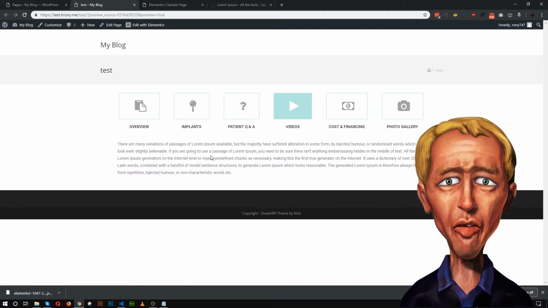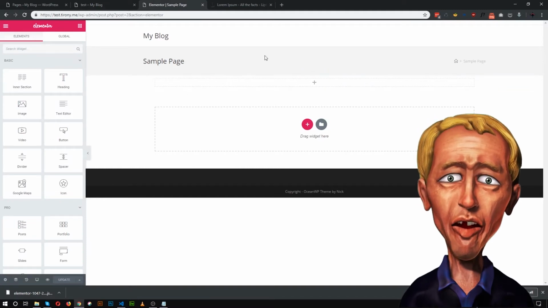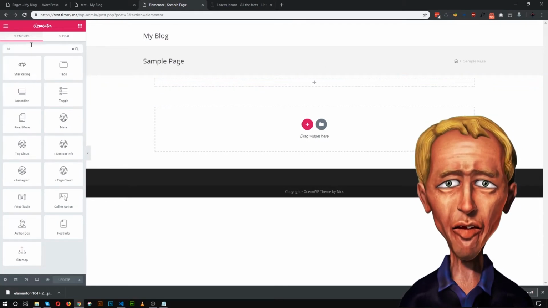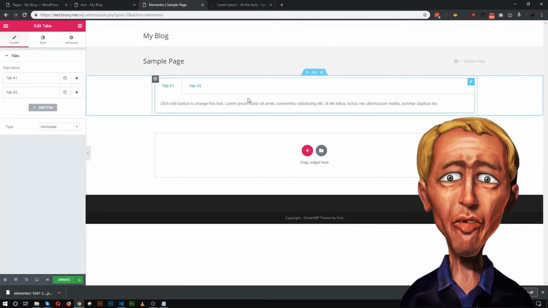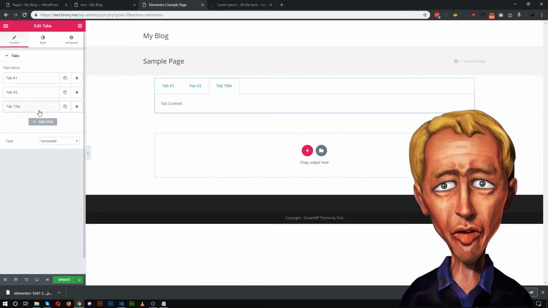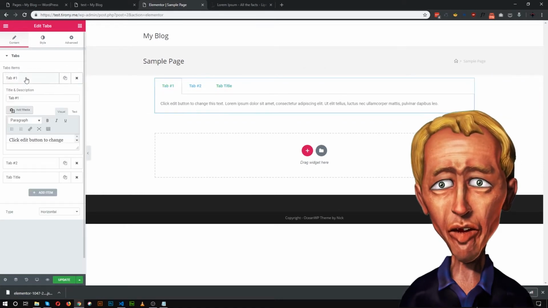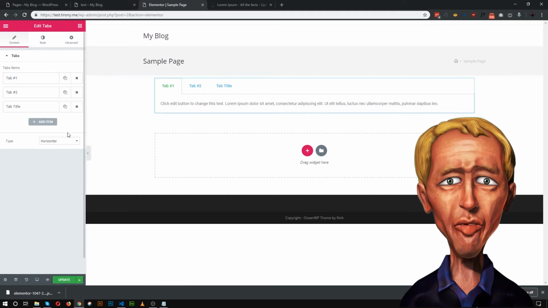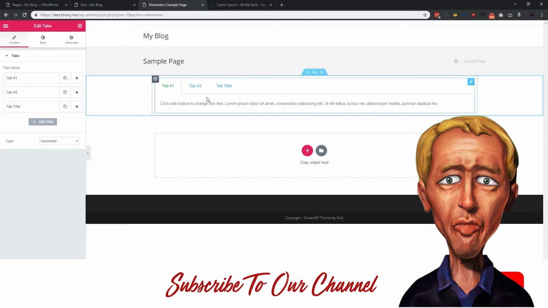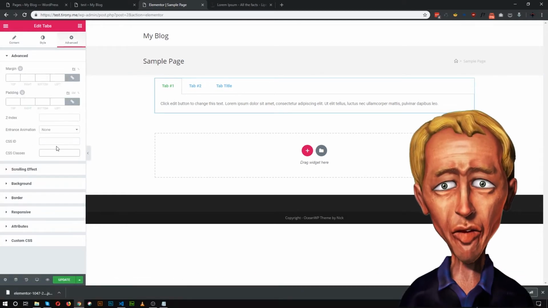So let's get started. As you can see, this is a blank page and I want to insert the tab in this section. So let's search for the tab widget and drop it in here. As you can see, we have two tabs and we can add as many as we want. So we have three tabs now: tab 1, tab 2, tab 3. First of all, we need to assign a class to our tab widget. So let's go to the advanced settings and add a class.